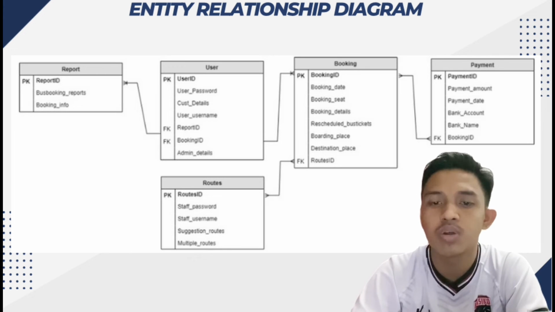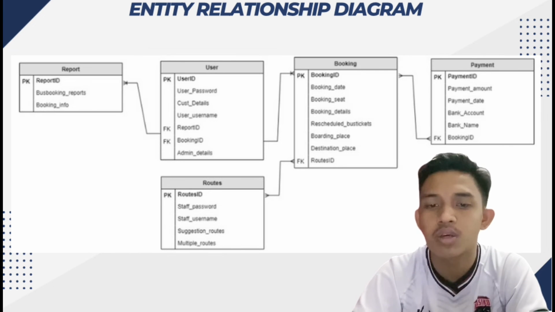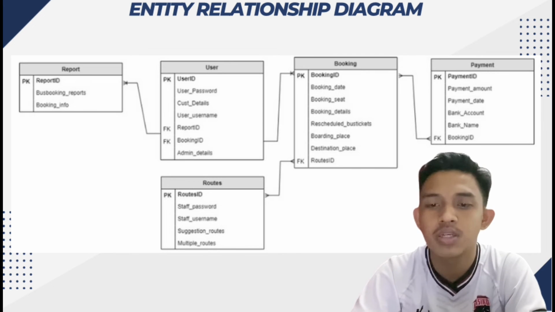Next, the relation will exist if the user books the bus ticket using the system. And then next, if the user wants to check the report of the bus seat tickets, one user info can be related with many booking bus seat tickets, as the user can book available seats in the bus ticket as many as they want.